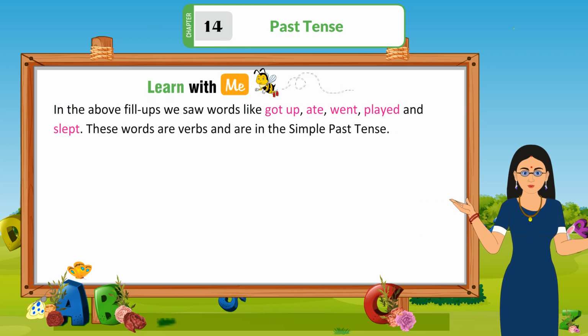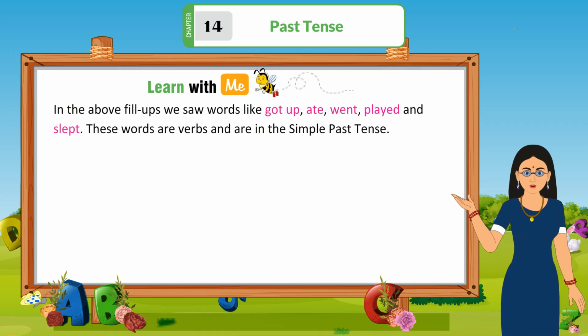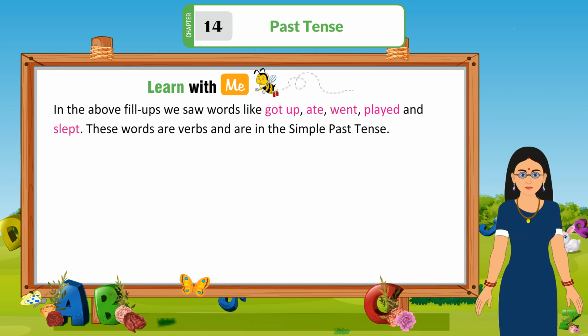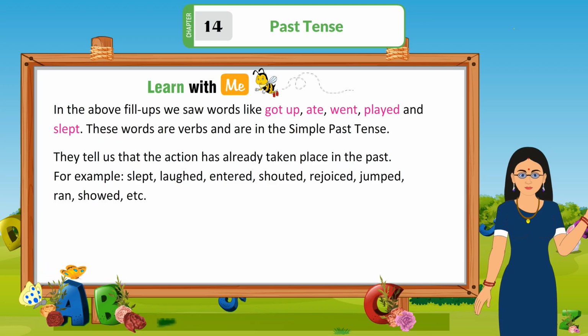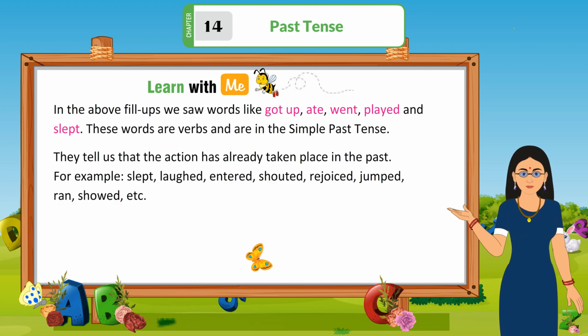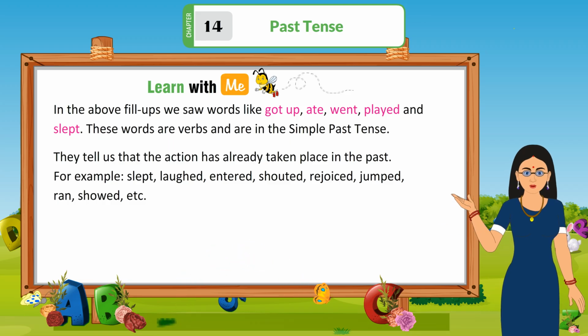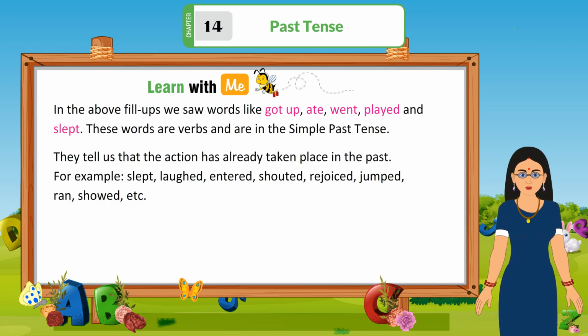Learn with me. In the above pictures, we saw words like got up, ate, went, played, and slept. These words are verbs and are in simple past tense. They tell us that the action has already taken place in the past. For example: slept, laughed, entered, shouted, rejoiced, jumped, ran, showed, etc.